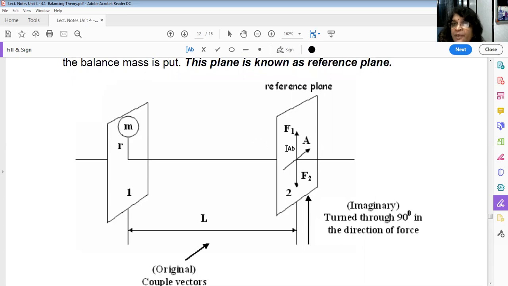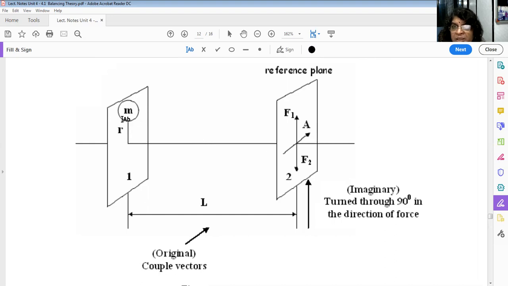So I want to shift this mass here without disturbing the system. What I can do, if I provide equal mass equal to this m, okay, in the opposite direction, means suppose here one is upward, other is downward. Okay, so F1 is the force created by M1 R1 omega square. So same force will be created by M, that is F1 upward, F1 downward. This will not disturb my system because I have provided equal masses opposite to each other. Okay, so now you can imagine this mass has been shifted here.